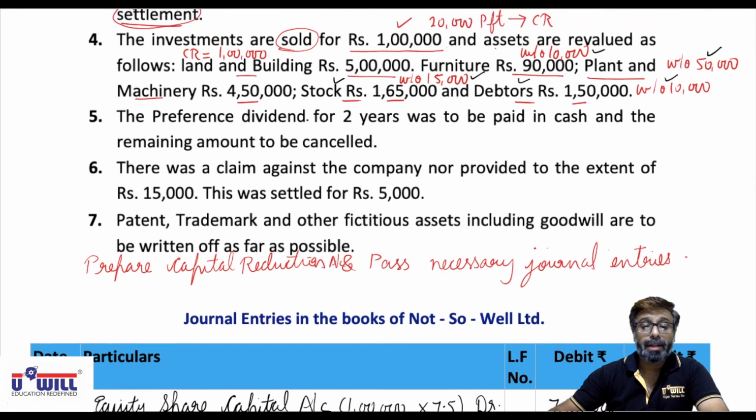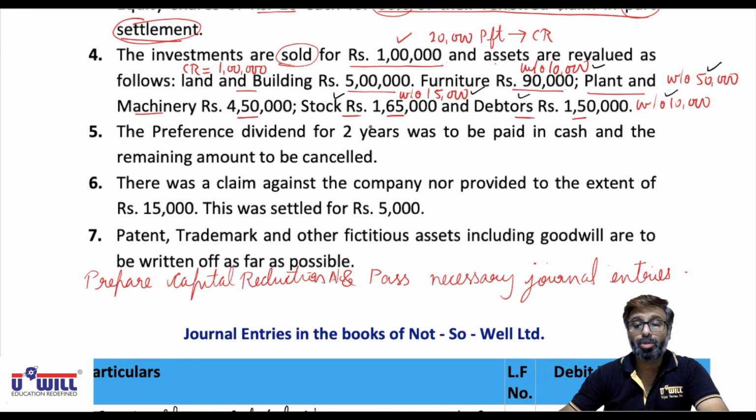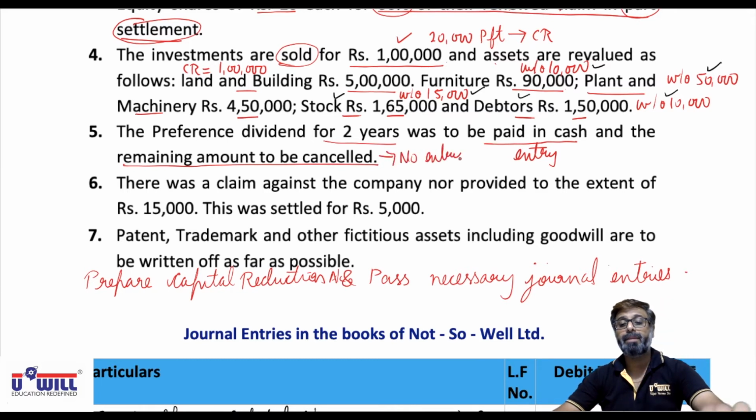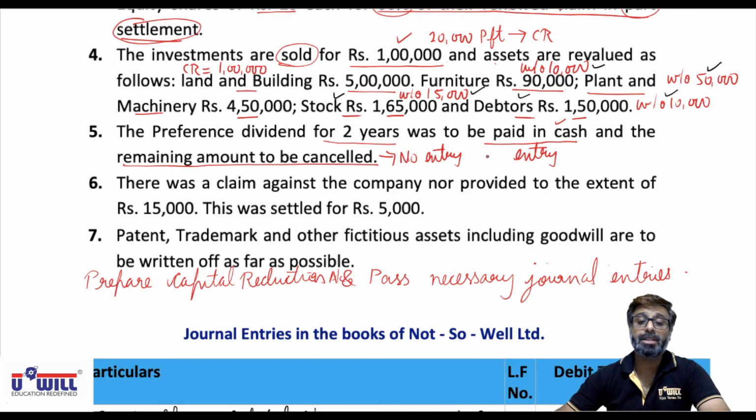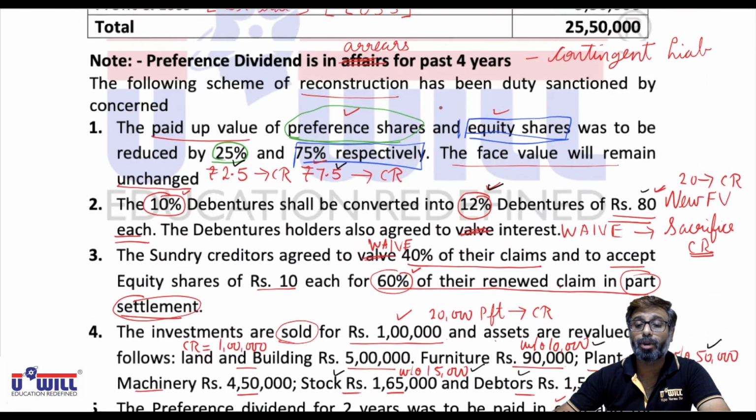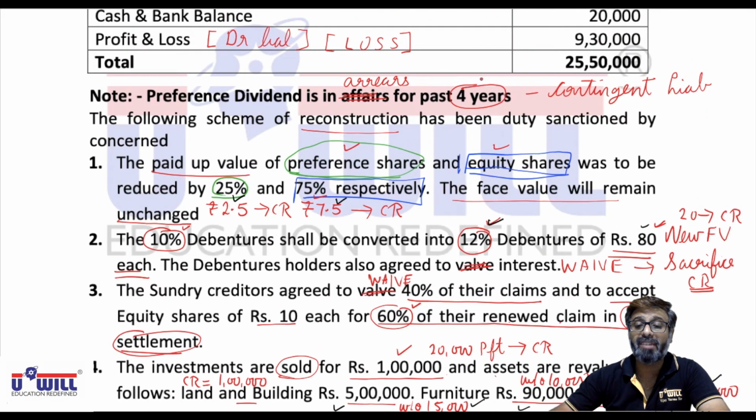Next, the preference dividend for 2 years was to be paid in cash. For that entry will come, 2 entries will come, and the remaining amount is to be cancelled. For that there will be no entry. Whatever amount we pay, only for that entry will come in cash. Total preference dividend is in arrears for 4 years. Out of that, 2 years we have paid, for that entry will come, and 2 years which we sacrifice, for that there will be no entry.